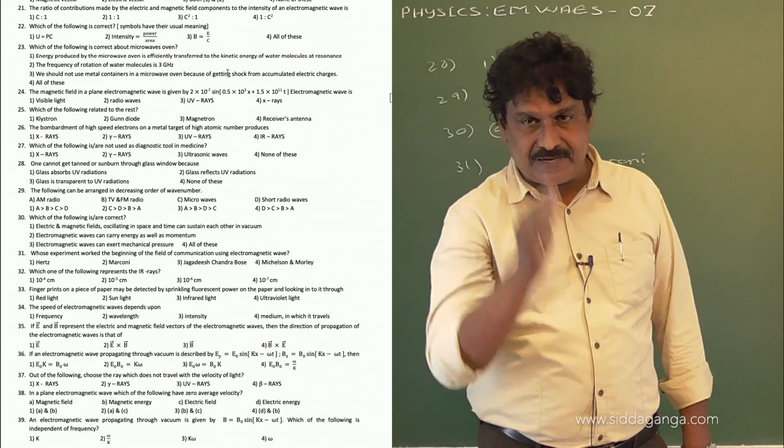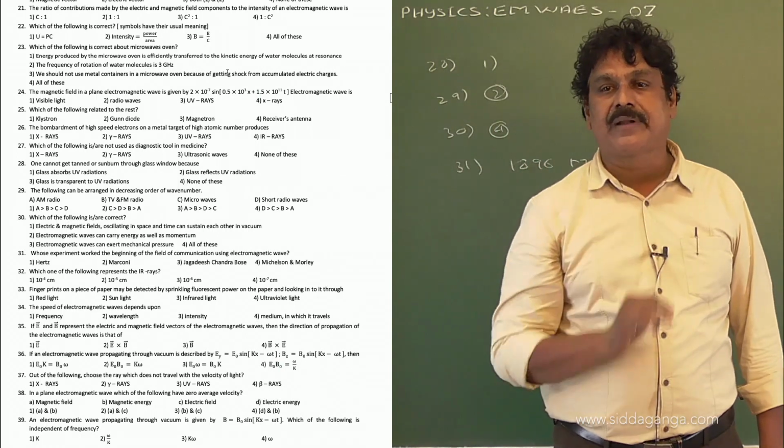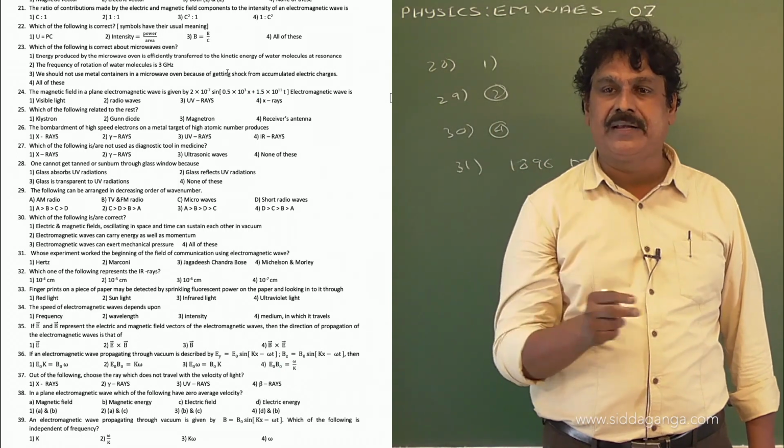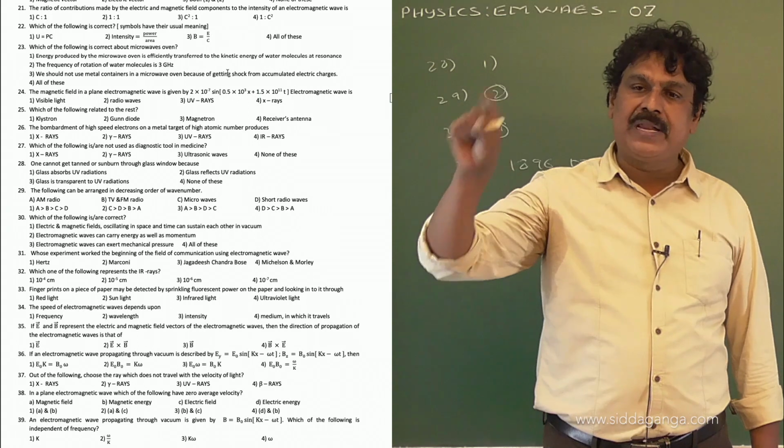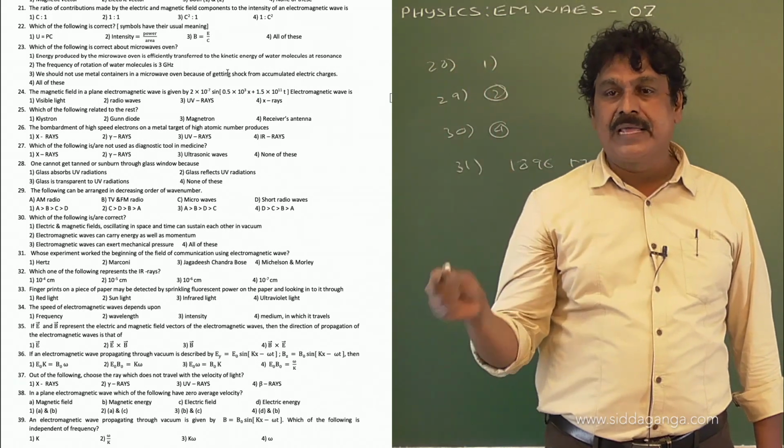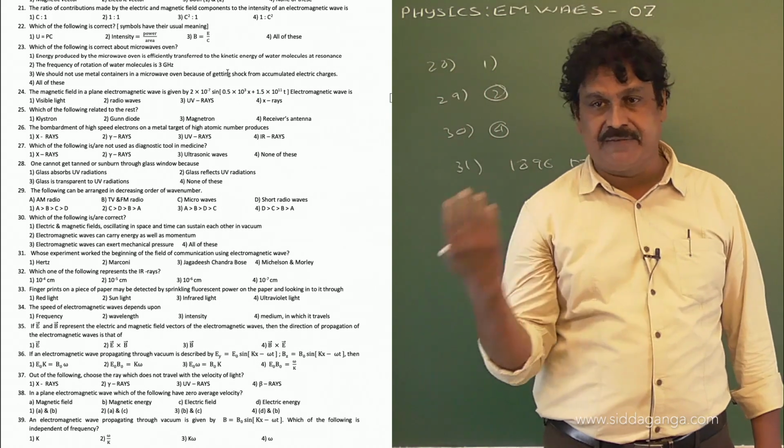And the same spark gap, when connected to an antenna and ground, can be used as a detector or a receiver.